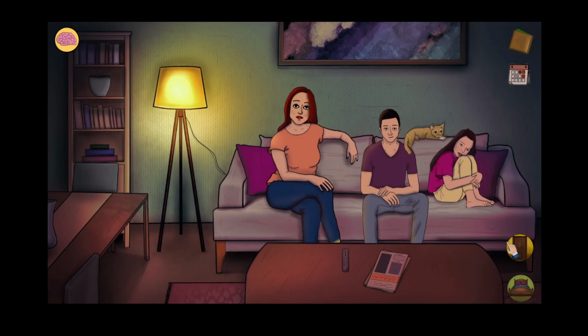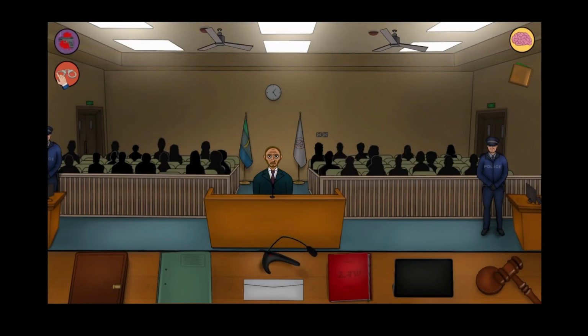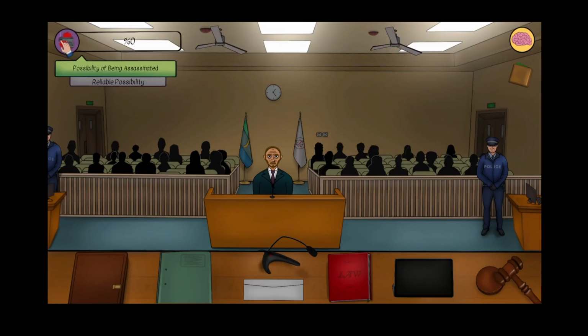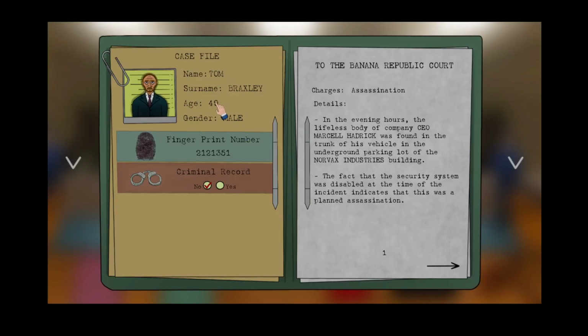Why am I not making any money? Surely the whole point of this is to make money. Week 1, case 3. Possibility of arrest and being assassinated. I'm sorry, what? Tom Braxley, 49. No criminal record. Charges assassination.